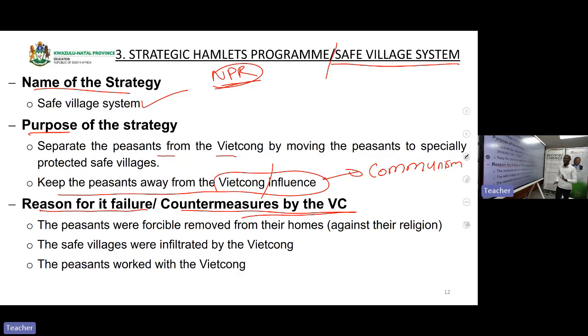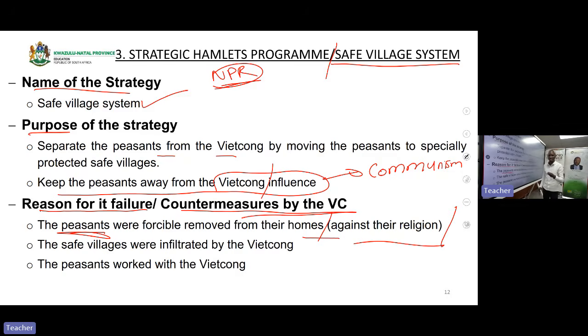Are we clear? Let's look at the reason for its failure. Why did the strategy fail? The strategy failed because the peasants that were being removed, normal people, were forcibly removed from their homes, and it was against their religion. Now, these people believe in ancestors.